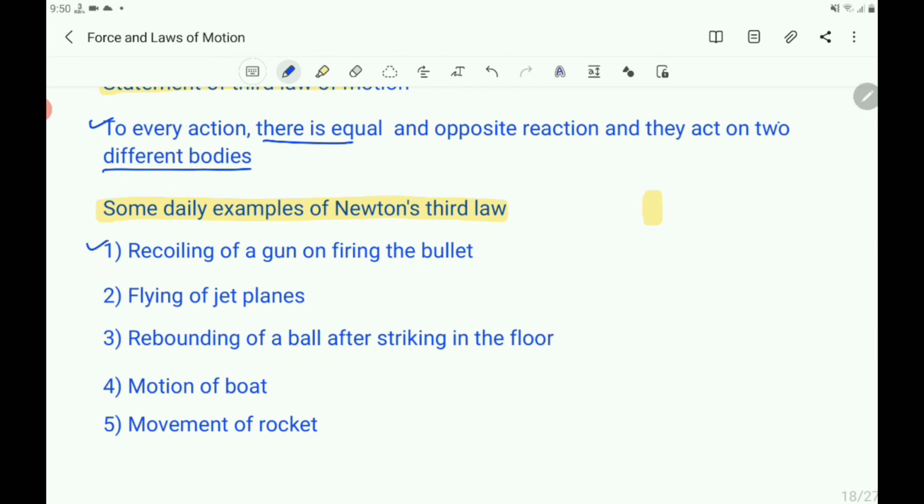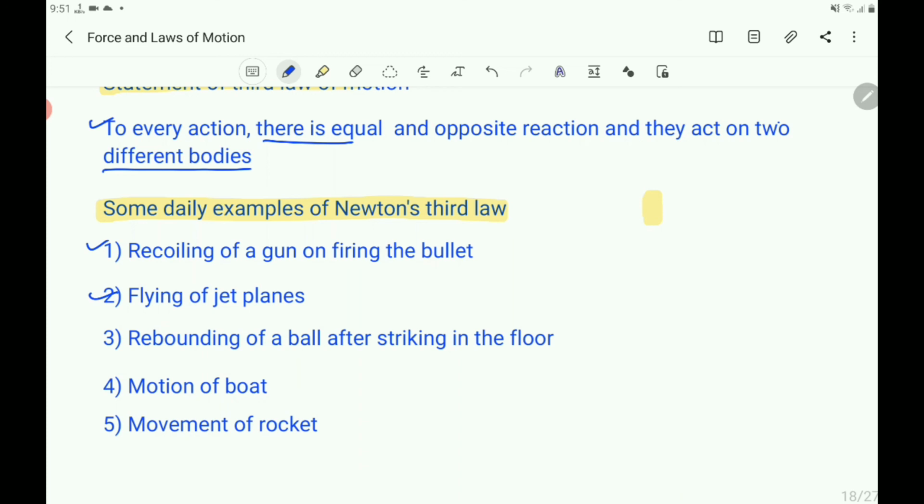First one is the recoiling of a gun on firing a bullet. On firing, you know that the bullet moves forward and the gun recoils backward. That is according to Newton's third law. And the flying of jet planes.